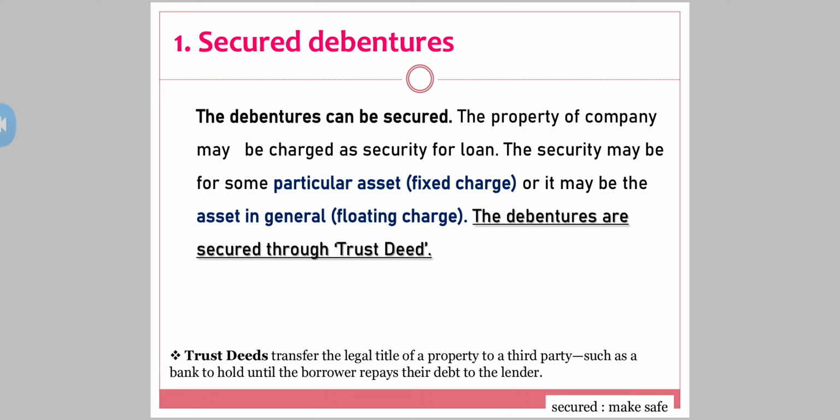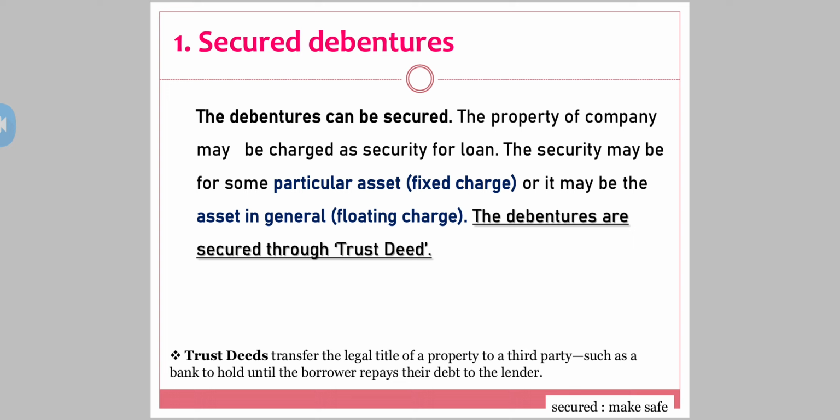And if the company is not in position to repay the money, the debenture holders will sell the warehouse and take their capital back. See, trust deeds transfer the legal title of a property to the third party, such as a bank, to hold until the borrower repays their debt to the lender. So now this warehouse will be with the third party, that is bank. See, we have seen trustees too, there is one party, trustee to the debenture holders.